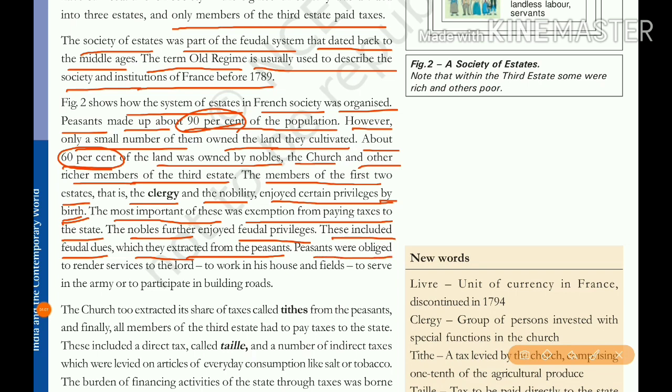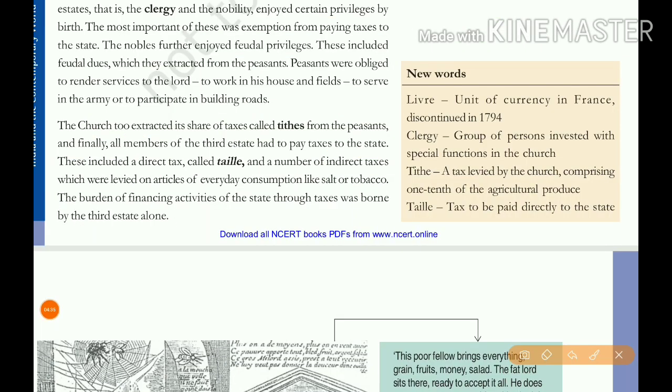The peasants were forced to render services to the lord. Here lord means landlords. To work in his house and agricultural fields, to serve in the army, or to participate in building roads. The church too extracted its share of taxes called tithe.